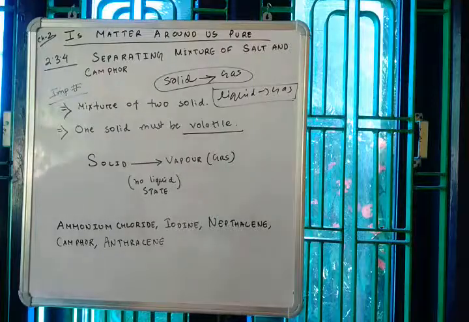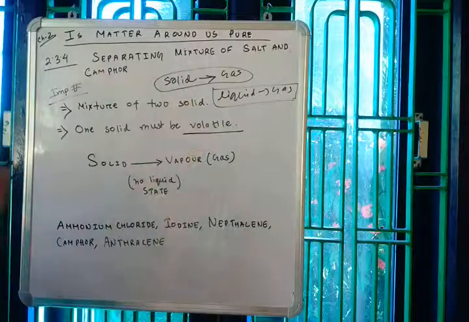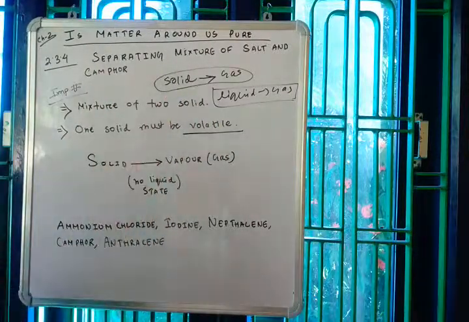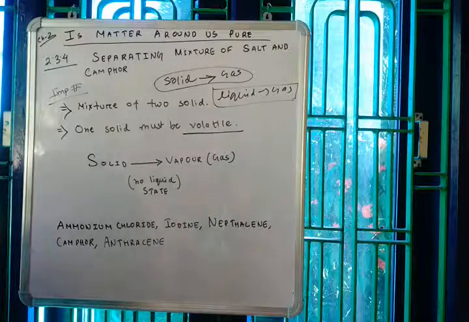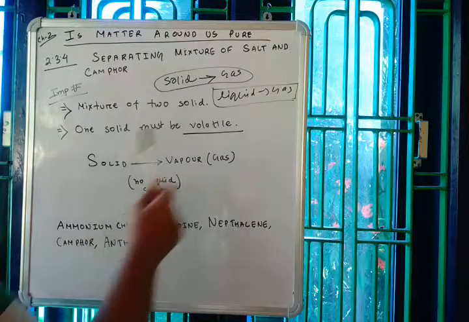You have to understand very well that volatile substances are those which are very easy to convert into gas. Sometimes it can be solid, and most of the times these are liquids.